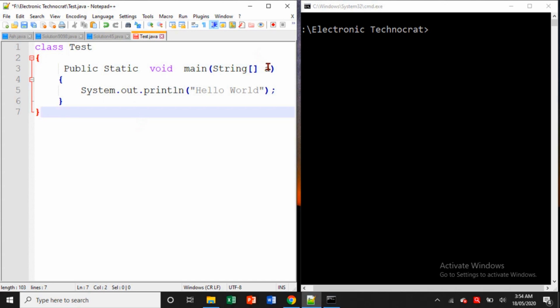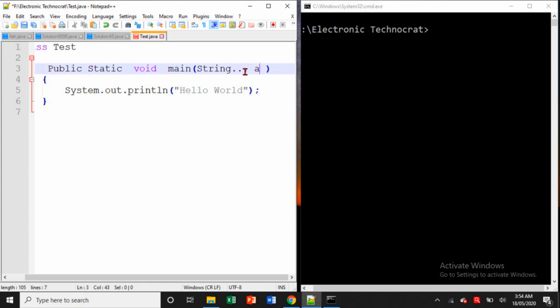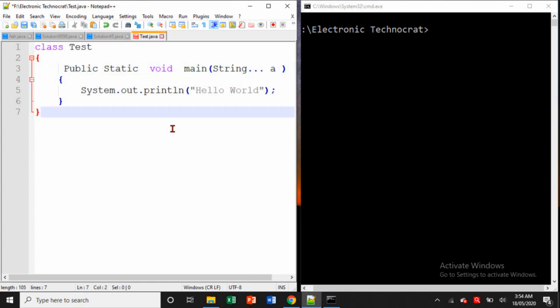Also, this variable, is it necessary that we have to write args only, or can I write my name also? Just check it out. I know the answer, but I want you to try once. Also, can I write String and then three dots and then the variable name? Is it allowed in Java?